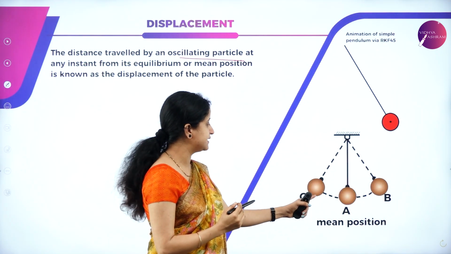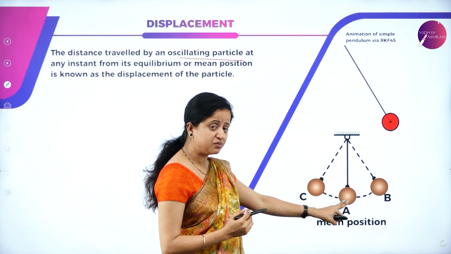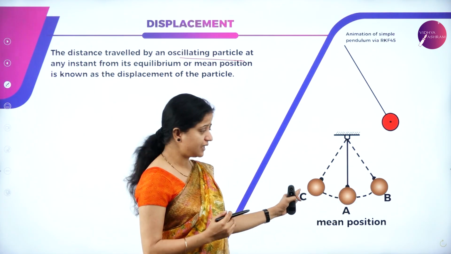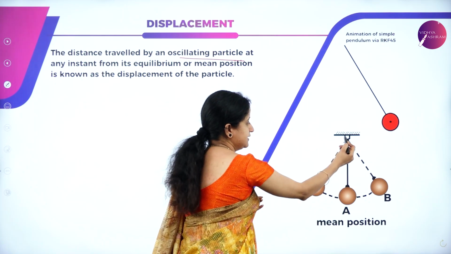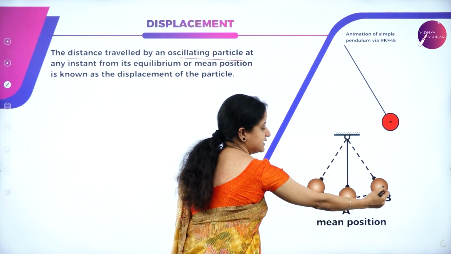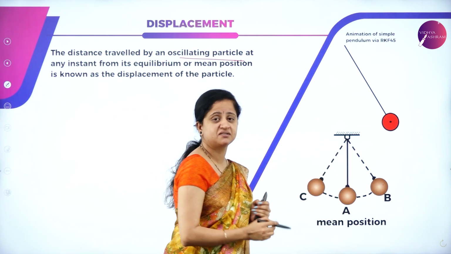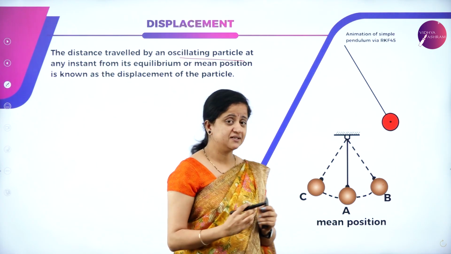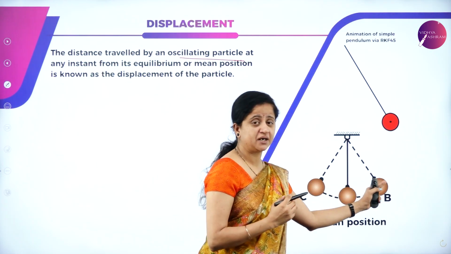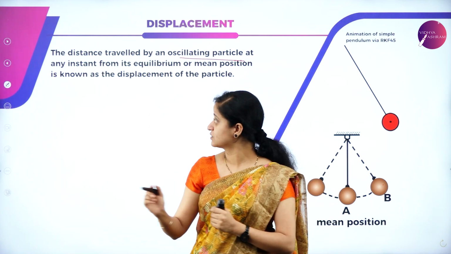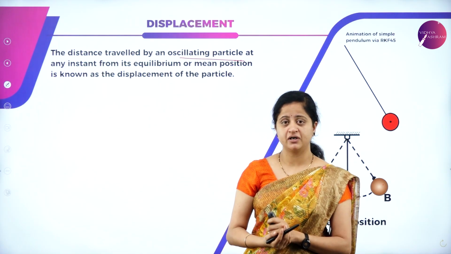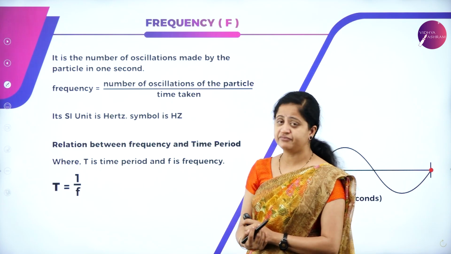You can see here in this diagram, A is its equilibrium position and B and C are its extreme points, which means this is the mean position. After it gets accelerated, it will get displaced to the extreme position. So the distance that is moved by an oscillating particle from its mean position is called the displacement of a particle. So next is the frequency.